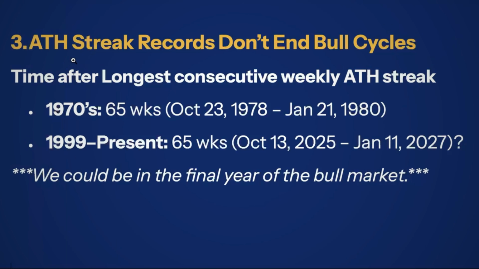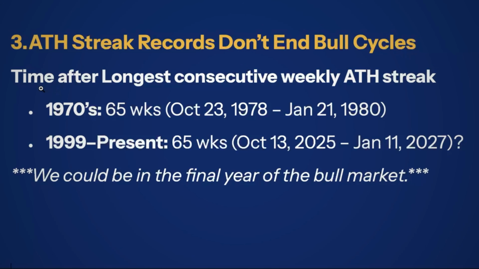Number 3, all-time high streak records don't end bull cycles. Okay, so we don't have a super large sample size here, but we're just looking at the limited pattern that we do have. So here we're interested in the time after the longest consecutive weekly all-time high streak. So that's what we talked about a little bit ago, 7 weeks in a row, 8 weeks in a row. Basically in the 1970s, what happened after that record streak? There were 7 consecutive weekly all-time highs. Did that come at the very end of the bull run? That's the question. Or was there more time after that?